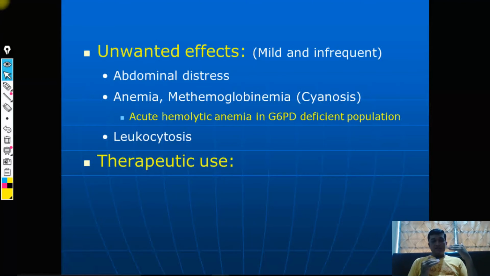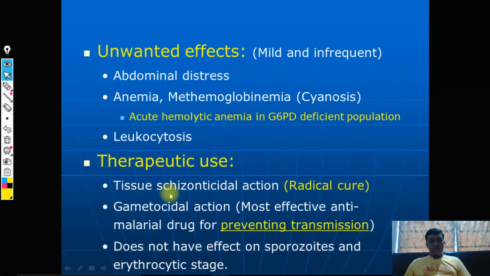If this methemoglobin is higher in the blood, that is called methemoglobinemia, which is also referred to as cyanosis, because cyanide can also produce such an action, definitely in a more severe context, but such an effect can also be produced by primaquine. But this is, as I told you, a very mild effect. It is not affecting the therapeutic usefulness of primaquine. Leukocytosis also can be observed. Therapeutic use is excellent, definitely, because it has a tissue schizonticidal action, what we have discussed under the category of the drugs which are used for the radical cure.